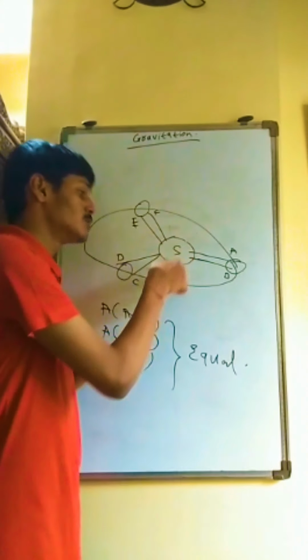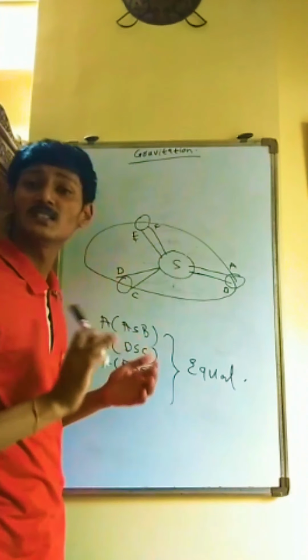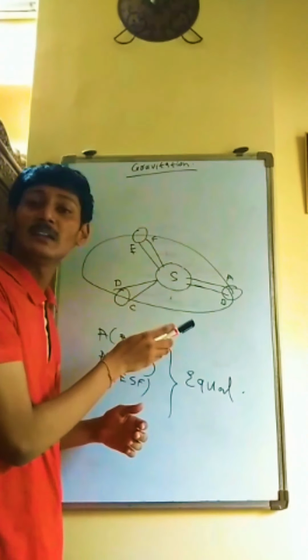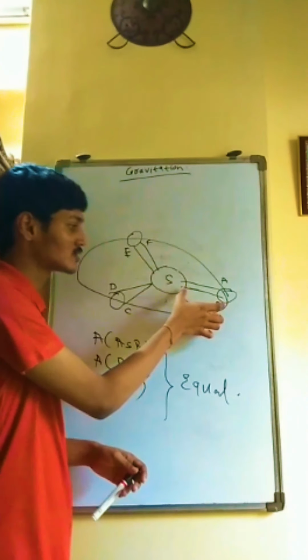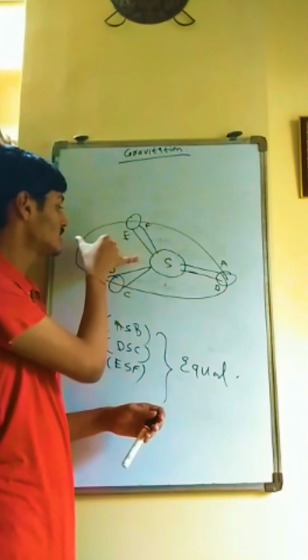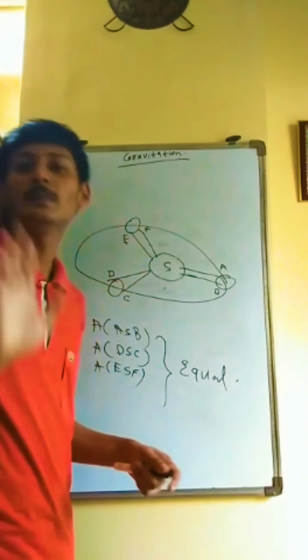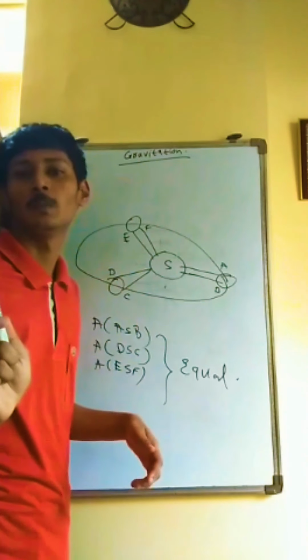So if a planet moves around the sun in its specific orbit, at whatever place it may be in the same orbit, it will take equal time interval to cover that area. Here you can see the distance is geometrically less, while here the distance is geometrically more. However, the time taken to cover the area will be the same. Because why? Because it is in the elliptical orbit.